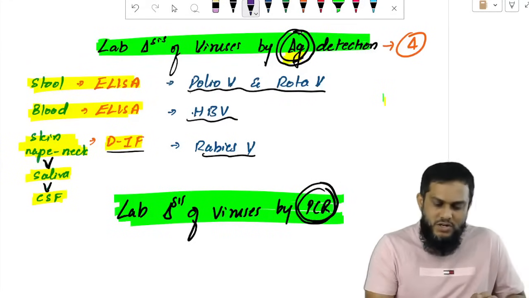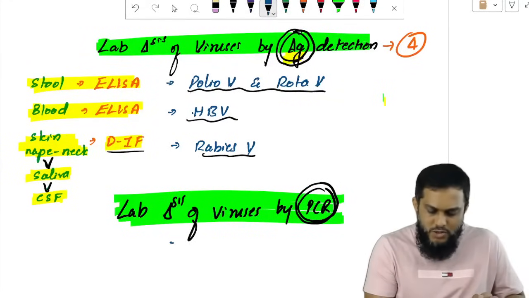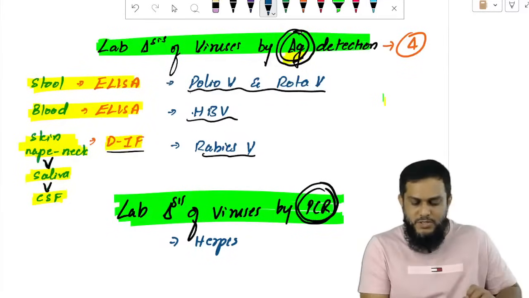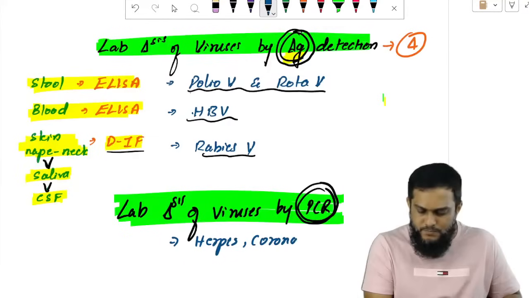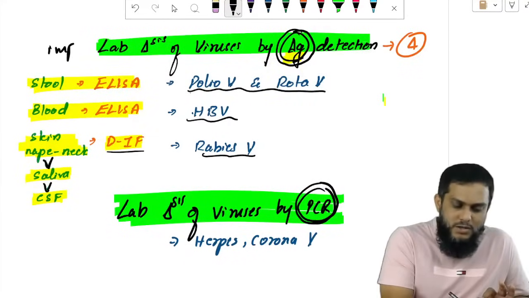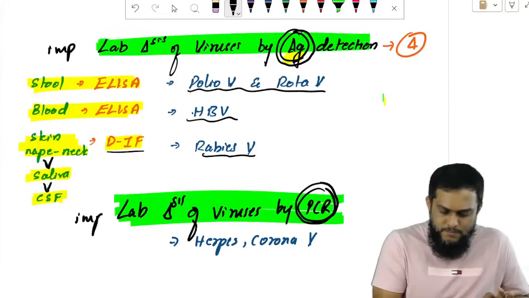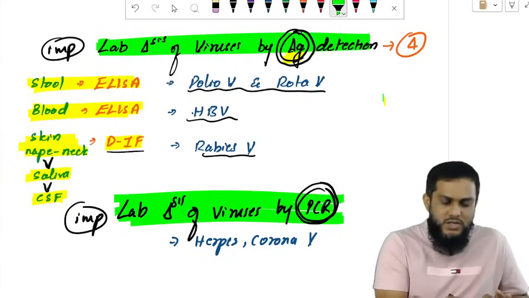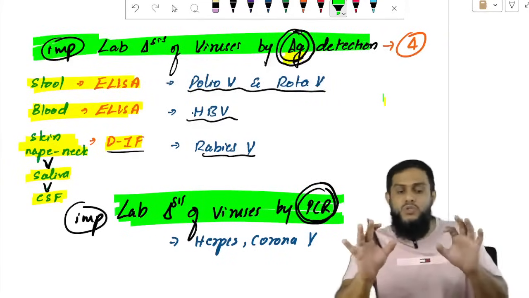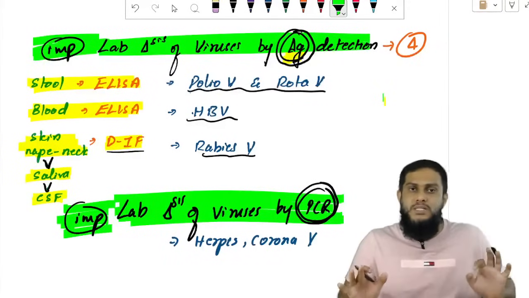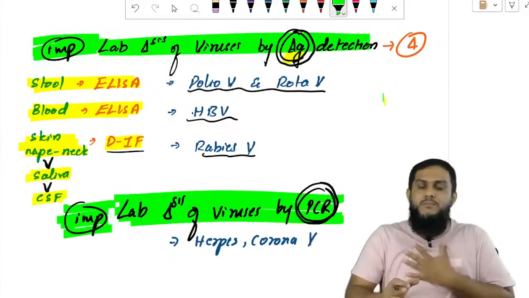So remember two important viruses. I want to mention two important viruses. One we saw already, herpes virus. Coronavirus. Again, I'm not telling these are the only viruses, I am telling important viruses. Important viruses diagnosed by antigen detection, important viruses diagnosed by PCR, important ones. There are many more, but these are important.